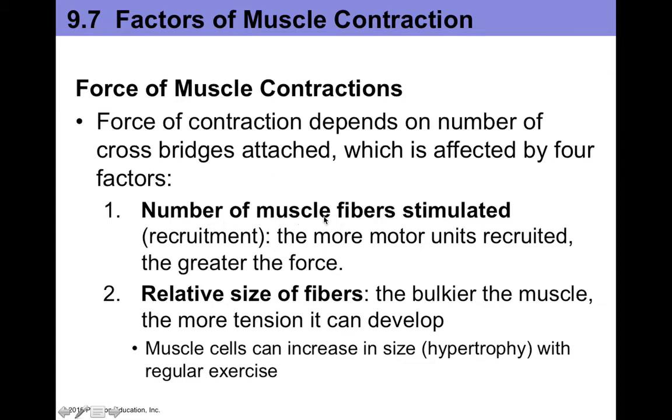First of all, the number of muscle fibers that are actually stimulated or recruited to be stimulated. The more motor units that are recruited, the greater the amount of force that can be produced by that whole muscle. Also, what depends on how much force is produced is the relative size of those fibers, right? The bulkier the muscle, the more tension it can develop, because muscle cells can increase in size, or hypertrophy, with regular exercise because these individual cells can make more myofibrils.